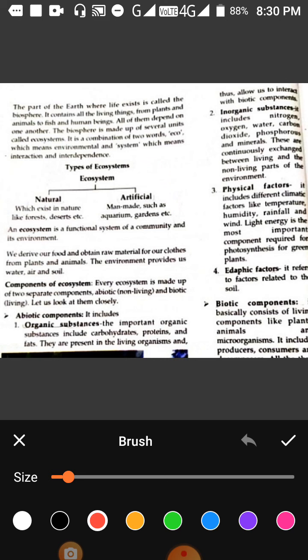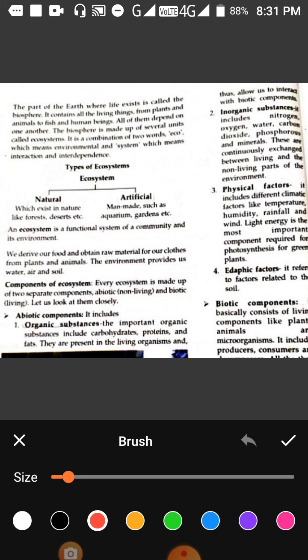Next factors are biotic factors. Biotic, the word bio means living. These are those components of the ecosystem which include microbes, plants, animals. They are the main components of the biotic. By microbes we have read earlier, plants and animals, all of you know they are part. Now there are different components of biotic which have been described in your book.